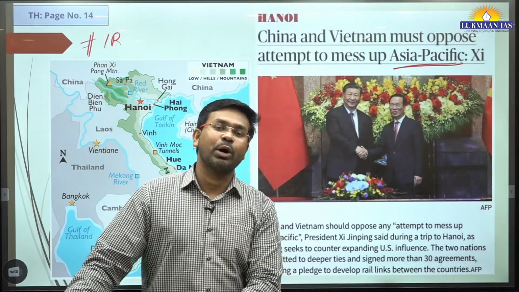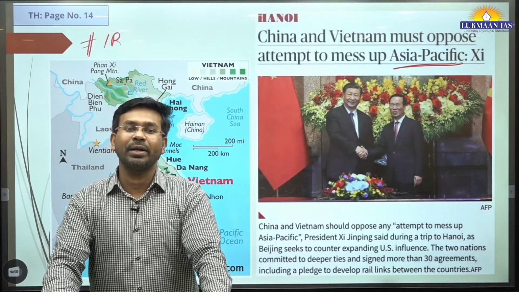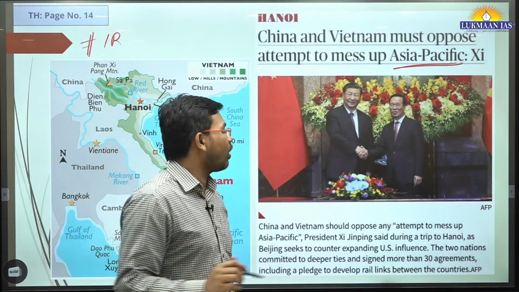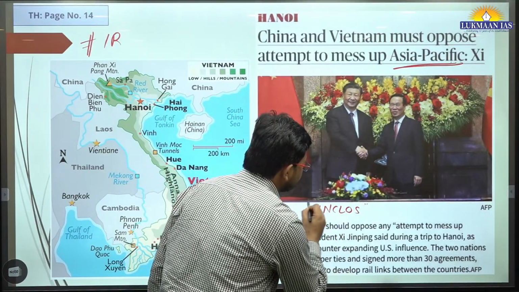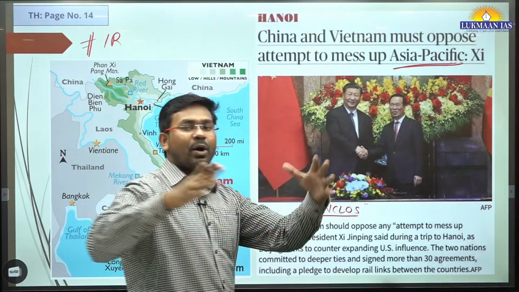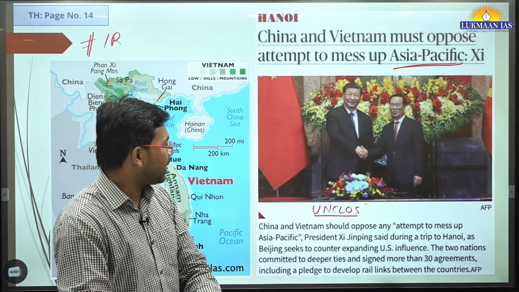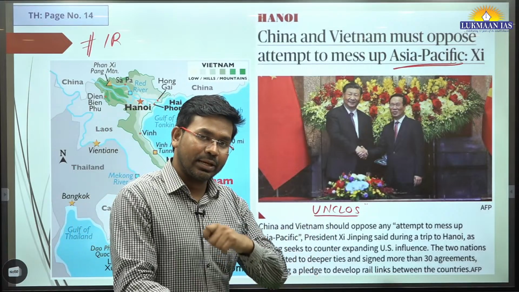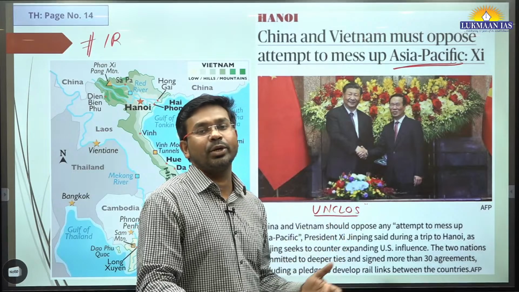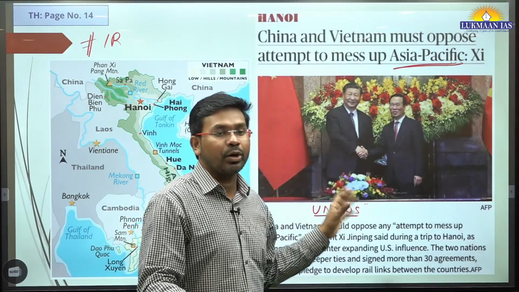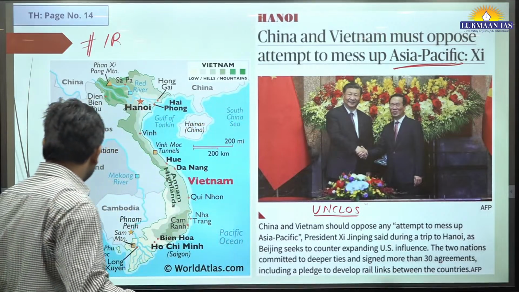When we talk about the South China Sea, all the sea related disputes come under the United Nations Convention on the Law of the Sea, known as UNCLOS. It's an international treaty which talks about international law that regulates disputes related to the ocean. As part of UNCLOS, they have created many bodies under it.